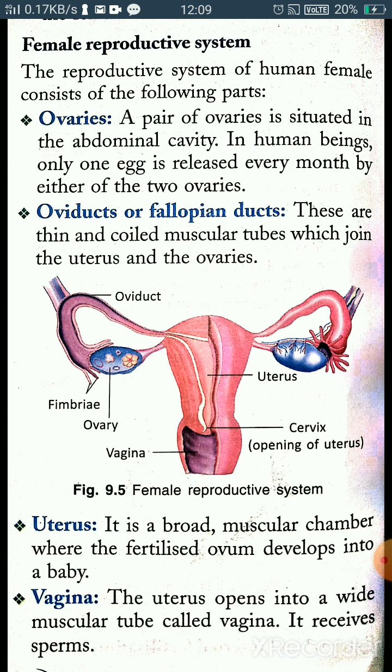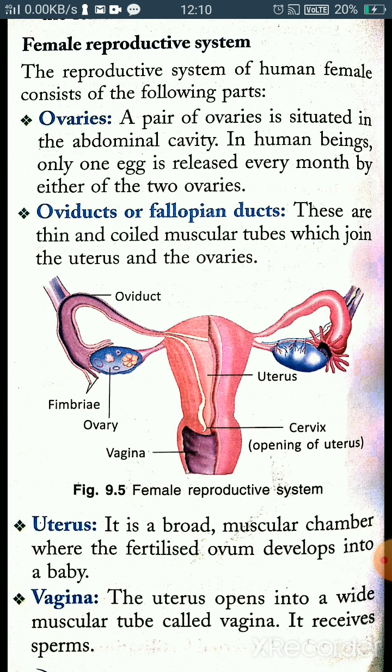The female reproductive system consists of the following parts. Number 1 is the ovaries. The ovaries are situated in the abdominal cavity. In human beings, only one egg is released every month by either of the two ovaries. Another is the oviduct. Here you can see in the picture the oviduct or fallopian tubes. These are thin, coiled muscular tubes which join the uterus and the ovaries.